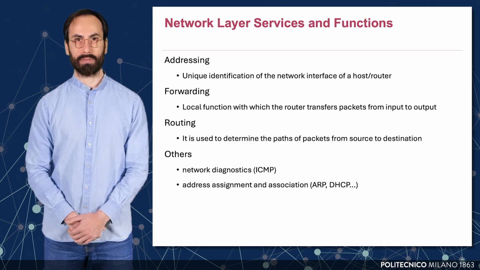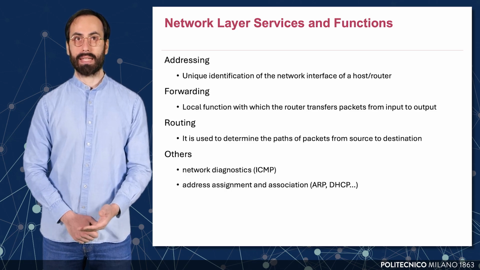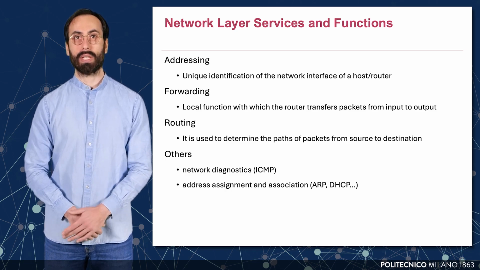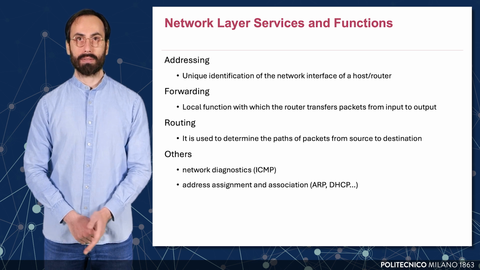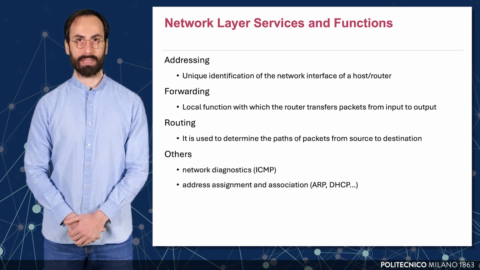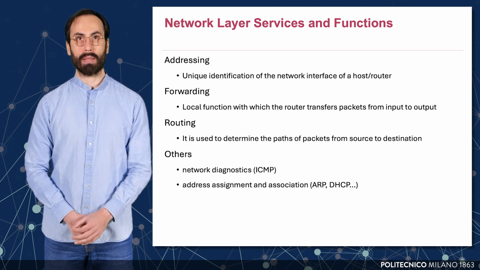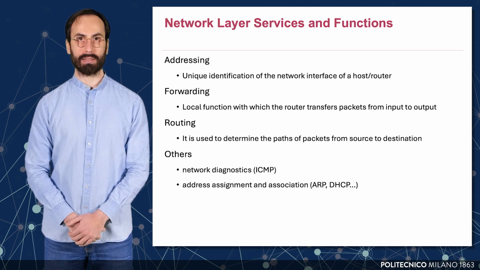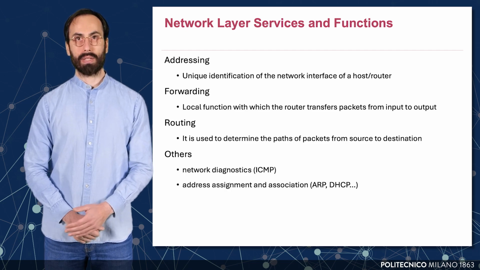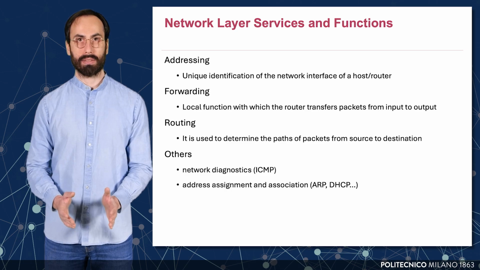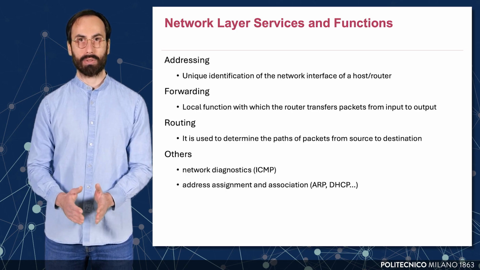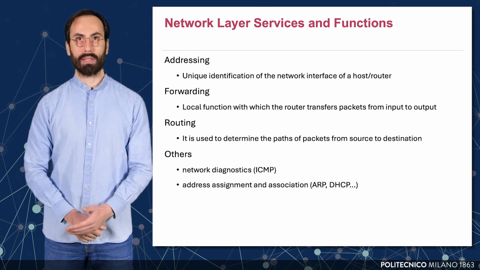The network layer offers several essential services that enable scalable and efficient data communication across interconnected networks. The first core function is addressing. Each host or router must have a unique identifier, specifically a unique IP address assigned to its network interface. This allows data to be directed to a specific destination on the global internet.